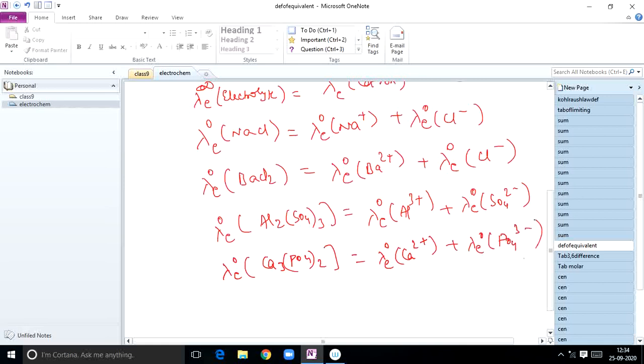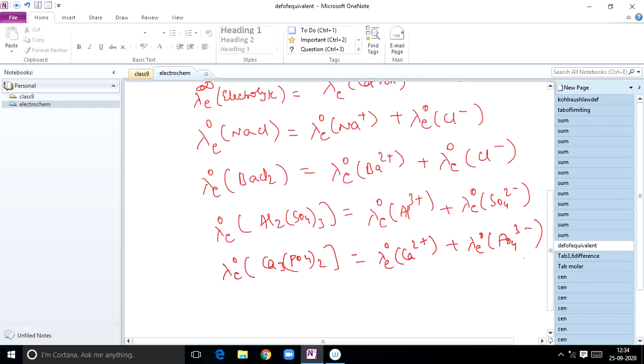That's all. Cation plus anion, don't multiply 2 into 3 into calcium ions like that, don't multiply. So this is the definition of Kohlrausch law in terms of limiting molar conductance, limiting equivalent conductance. Okay, two definitions we have got. Definition of Kohlrausch law in case of molar conductance. Now this is the case of equivalent conductance.